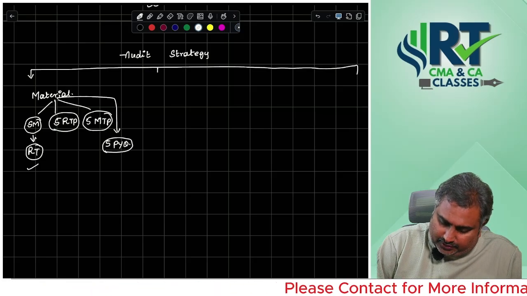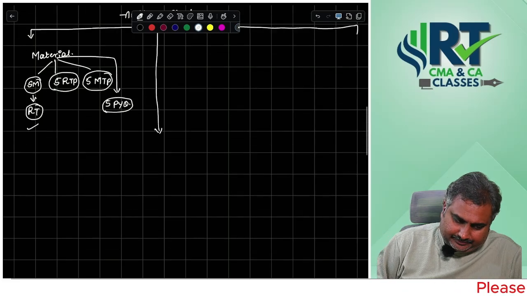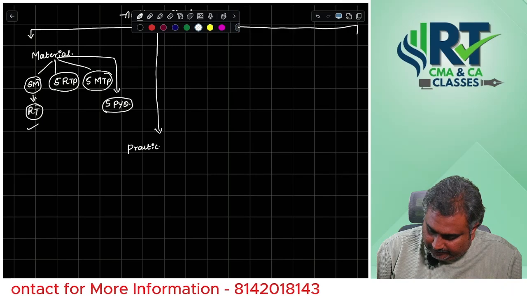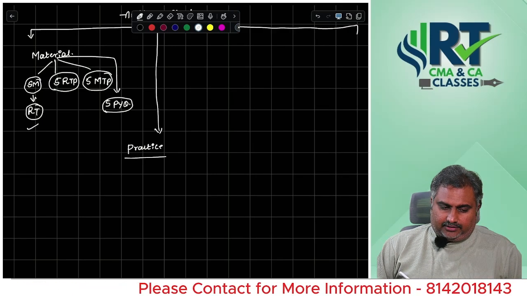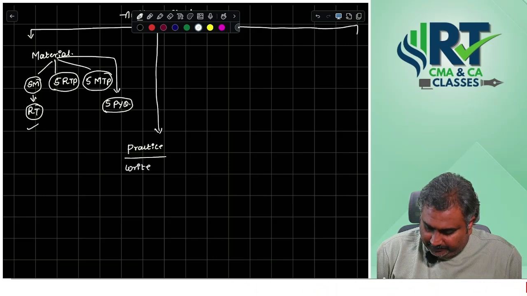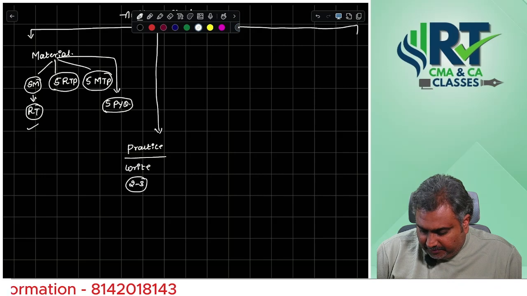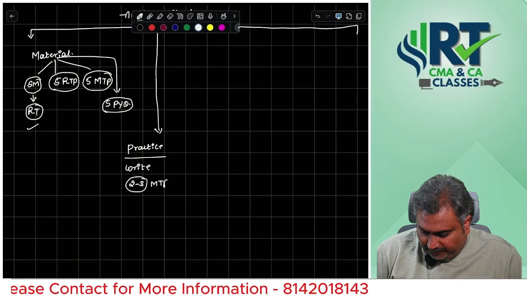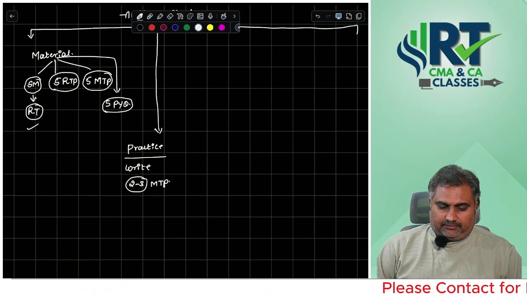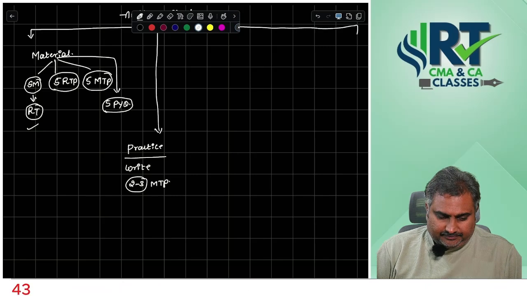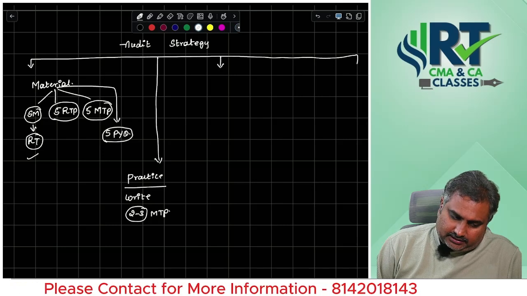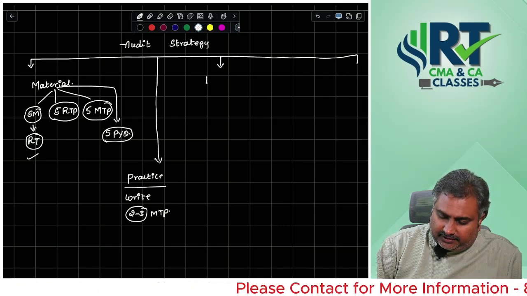And second, you compulsorily need to do practice. For practice, what do I need to do, sir? Compulsorily write 2 to 3 mock test papers of ICAI. And so many people will ask me, sir, what is the strategy for learning?